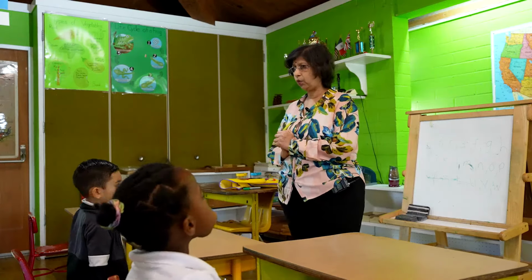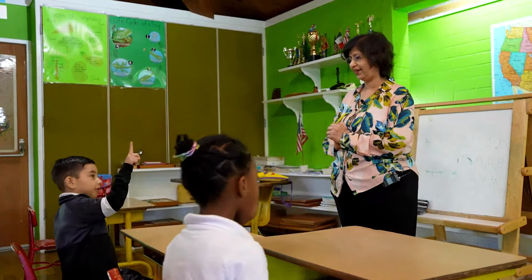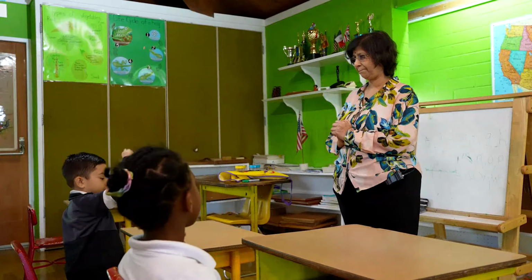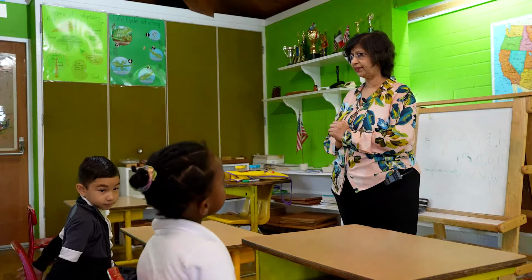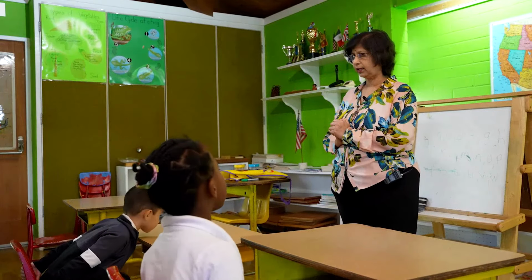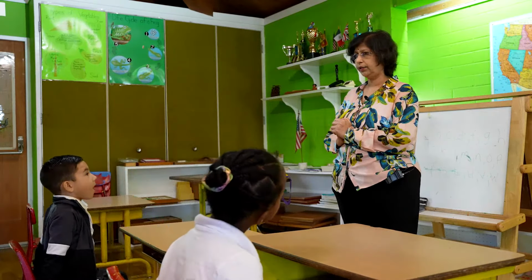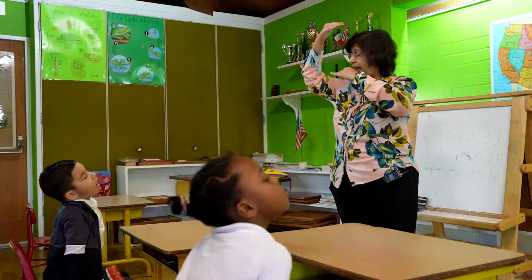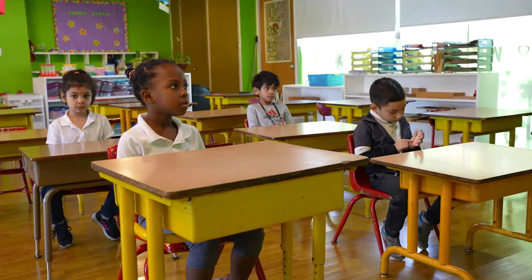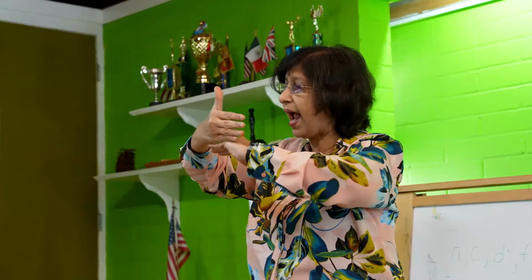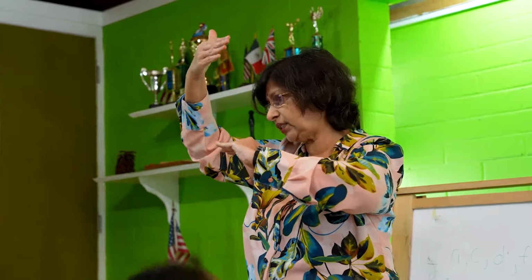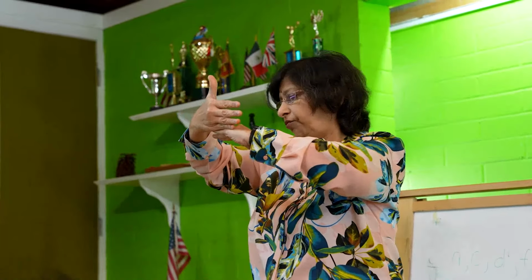Right? Now, what is a horizon? The horizon is where the sky seems to meet the land. That line where the sky seems to meet the land is called the horizon.